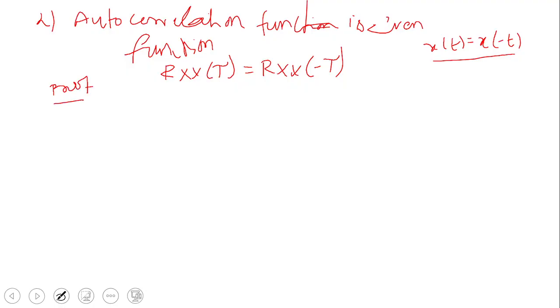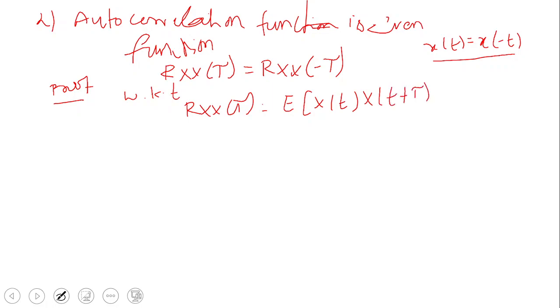How will you prove this one? As we always write, we know that Rxx of tau is equal to E of x of t, x of t plus tau.